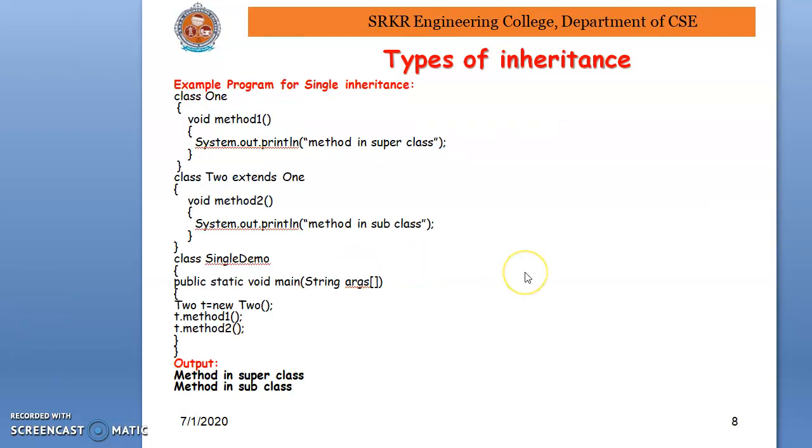This is the example of single inheritance. Here we have three classes. First one is One, second one is Two, third one is SingleDemo. Coming to class One, here we have one method called method one. Two extends One. That means Two is a subclass and One is a superclass. This Two subclass will use the One superclass. In this Two subclass, again we have a method called method two.